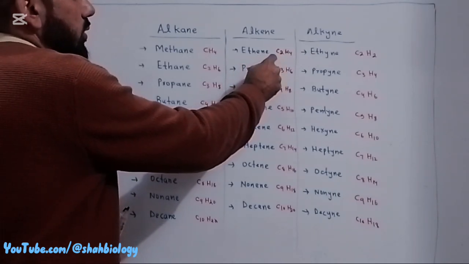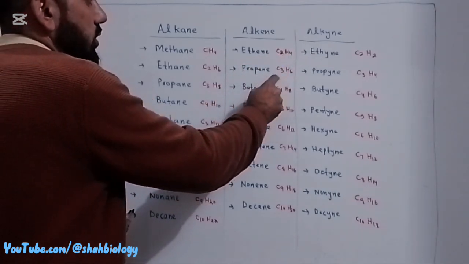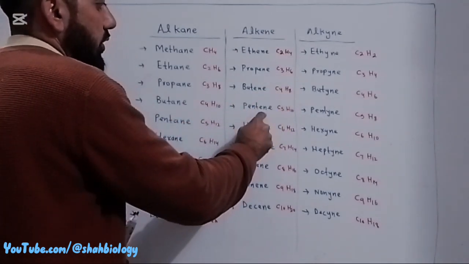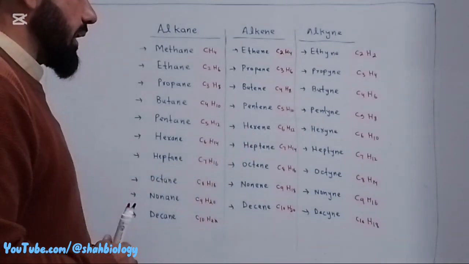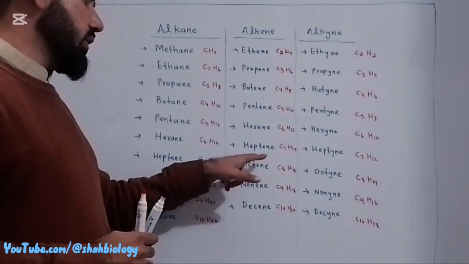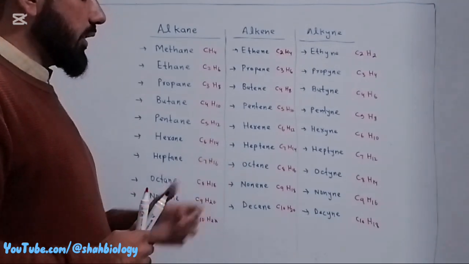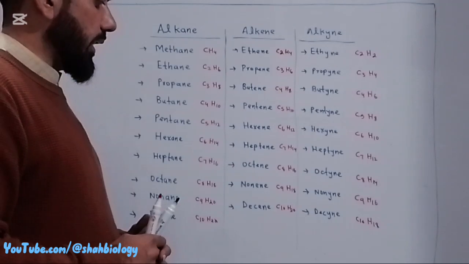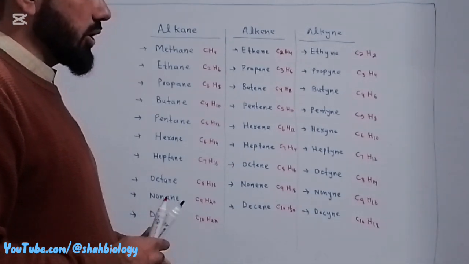The formula of ethene is C2H4, propene C3H6, butene C4H8, pentene C5H10, hexene C6H12, heptene C7H14, octene C8H16, nonene C9H18, and decene C10H20.